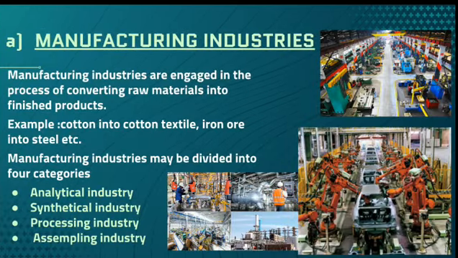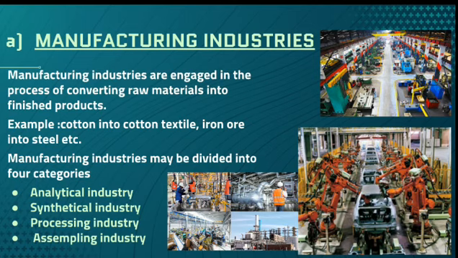So what is this manufacturing industry? Manufacture means to produce or to make. The name itself will tell you. Manufacturing industries are engaged in the process of converting raw materials into finished products. For example, cotton into cotton textiles, iron ore into steel, or jute products, anything for that matter. So this is what is manufacturing industry. It produces the goods into finished products.